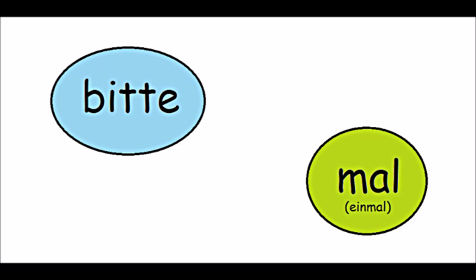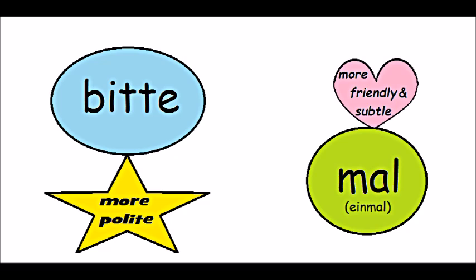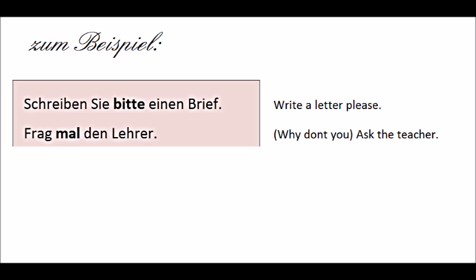The imperative often comes with these two words, bitte and mal. Bitte means please, which makes the request more polite. And mal, or einmal, usually means once, but it just makes the request more subtle or friendly. For example, schreiben Sie bitte einen Brief. Write a letter, please. Frag mal den Lehrer. Why don't you ask the teacher?